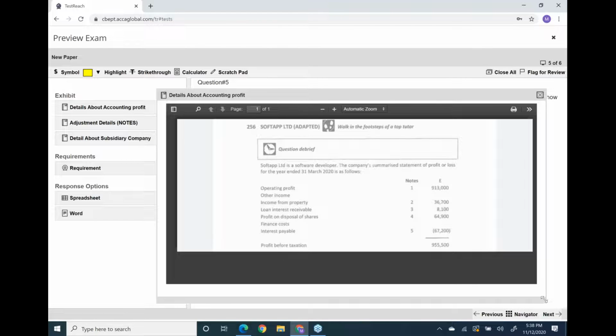What's the operating profit? Operating profit is 913, and they have given the reference of note number 1. Income from property is 36,700. Loan interest receivable, that means interest income, is 8,100. Profit on disposal of shares is 64,900. Finance cost, interest payable, is 67,200. If you add all these, it makes profit before tax of 95,500. Let me open the next window because the question is in different windows.